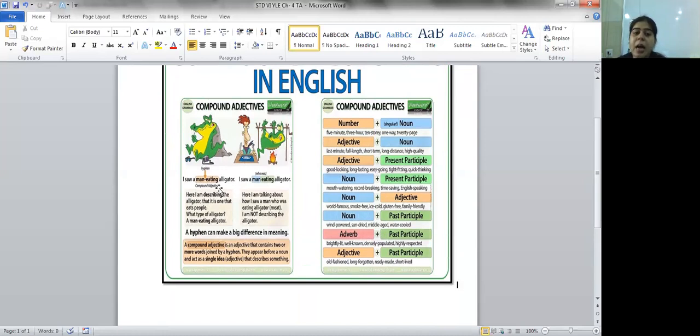Second, I saw a man eating alligator. So we'll take the second one. I saw a man eating alligator. Over here, students, there is no hyphen. So what the sentence means is that I have seen a man who is eating an alligator.